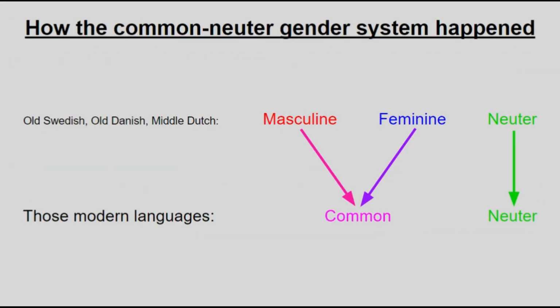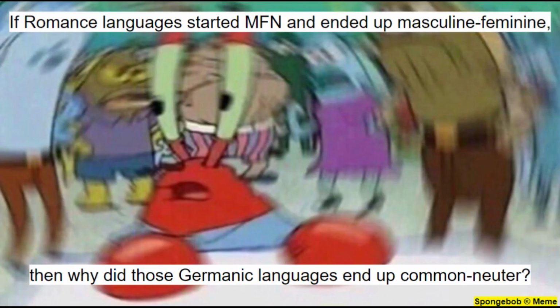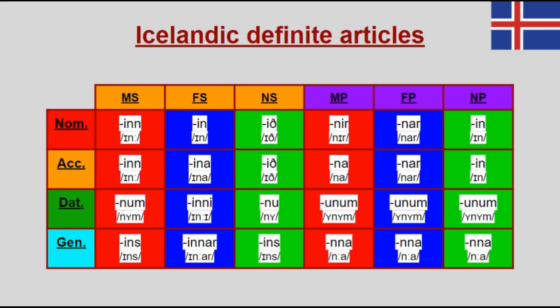However, some other Germanic languages, namely Swedish, Danish, and Dutch, merged the masculine and feminine to form the common gender while the neuter stayed put. But this may seem a bit odd, like, why didn't they merge the neuter with the masculine like the Romance languages did? Well, we can look at Icelandic articles to see why. It has to do with the morphemes themselves merging, not some kind of abstract thought. Icelandic still has all 3 genders, but you can tell that the masculine and feminine are a lot more similar to each other than either of them are to the neuter.